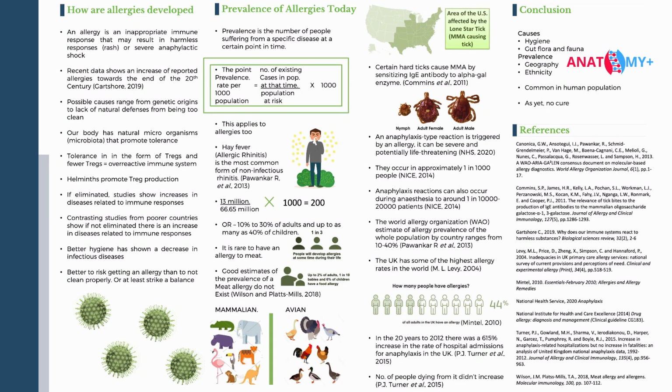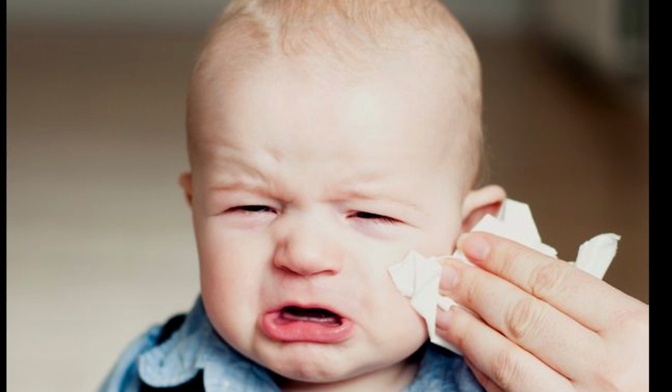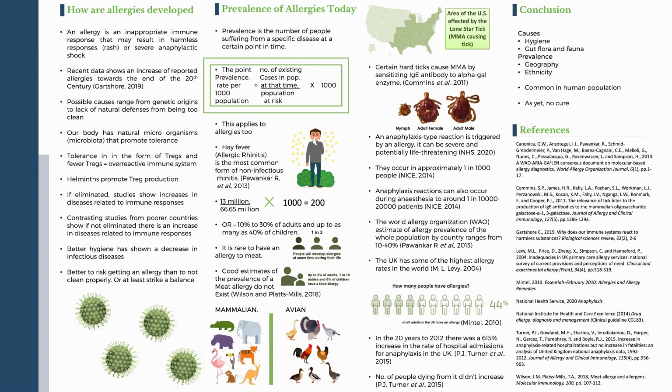It's also important to note that a more specific prevalence point would vary based on factors such as age. Other studies show it affects between 10% and 30% of all adults, as well as 40% of children. While some allergies, such as allergic rhinitis, have a high prevalence in our society, others are less common, for example being allergic to meat. However, good estimates of the prevalence of a meat allergy don't exist due to certain types of meat allergy, like the mammalian meat allergy, MMA, being more common than others, such as avian meat allergy, AMA. There are different reasons for this.